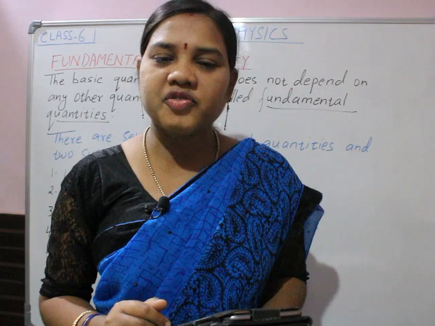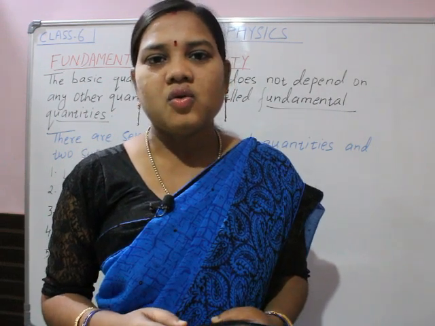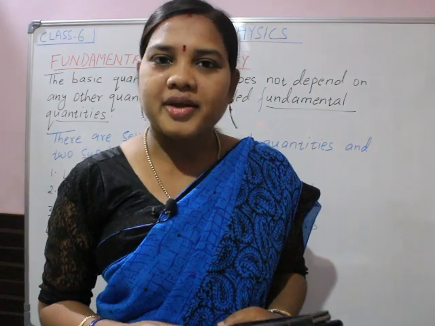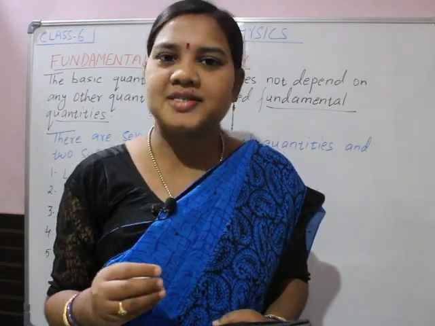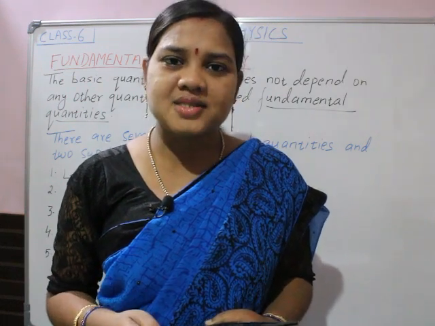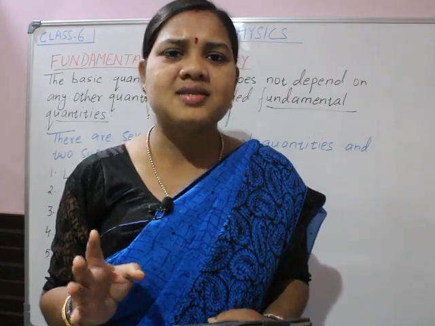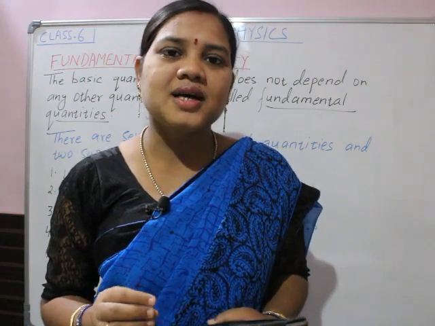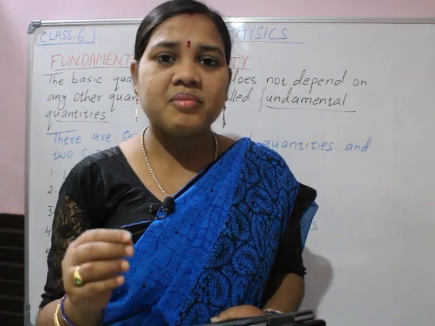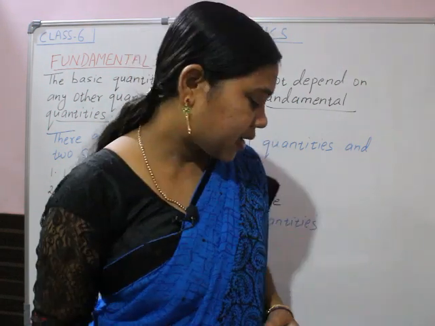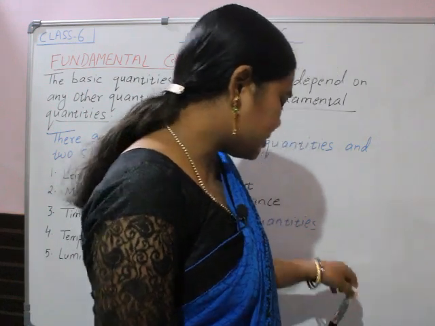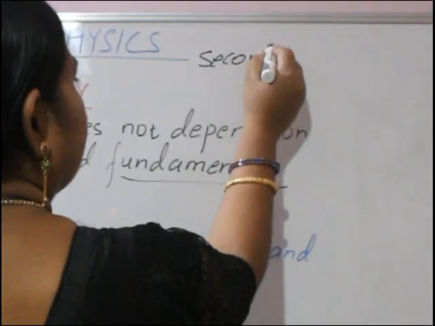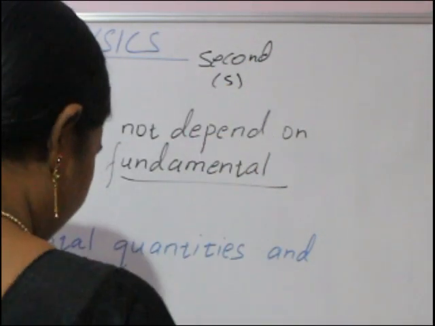The symbol used for unit of time. What is the unit of time first? The unit of time is second. Whether it is the CGS system, MKS system or FPS system, in any system of units, the unit of time is second only. What is the symbol for second? The symbol for second is small s.